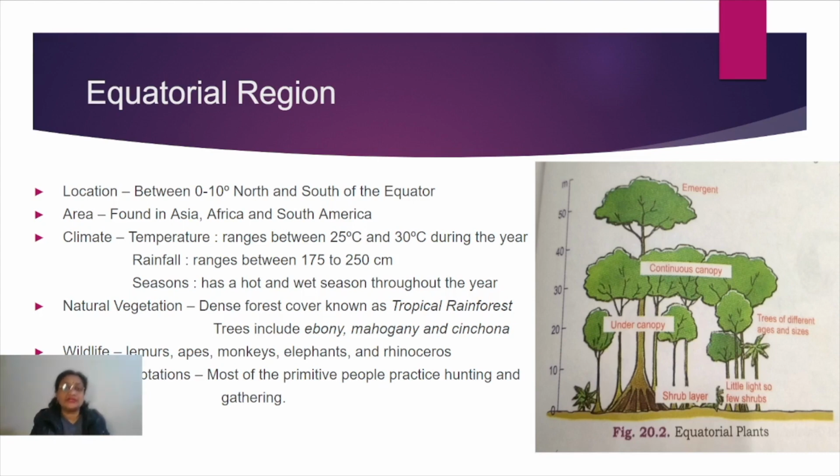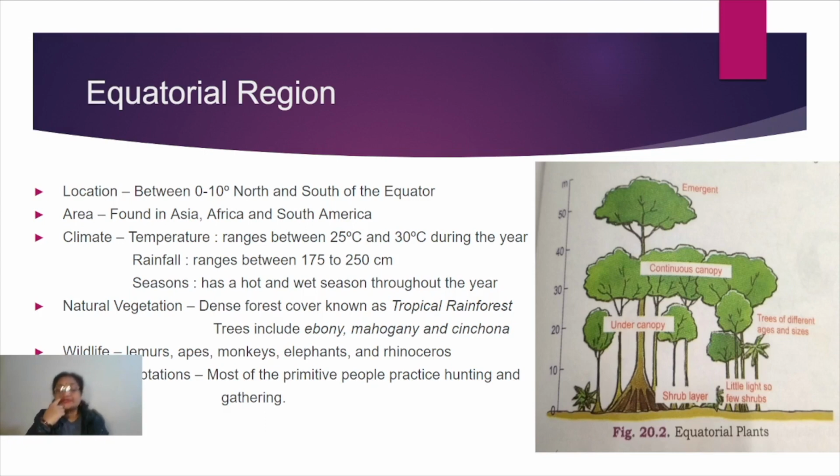That's why it is called multi-layered, right? Why is it called evergreen? Evergreen because these trees don't shed their leaves all at once, that means at the same time. These trees shed their leaves at different times. So whenever we look at this forest, we always find that it is green in color, because all the trees do not shed their leaves at the same time. So this is the reason why it is called an evergreen type of forest.